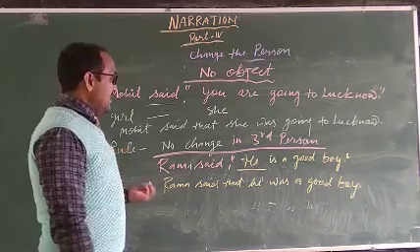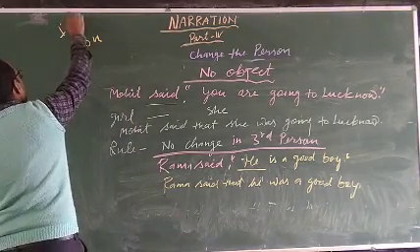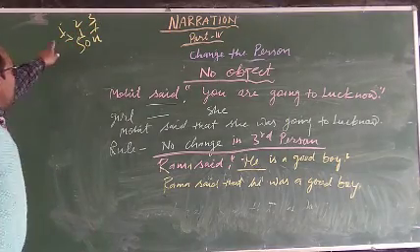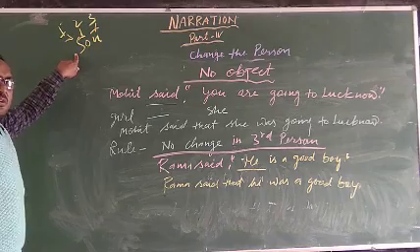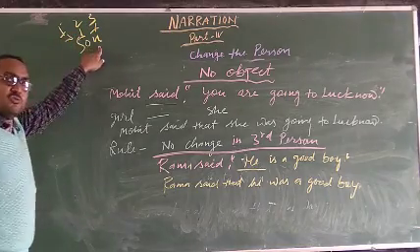Some students learn this rule like the SON formula, SON 1, 2, 3. First person, second person, third person. It means first person changes according to reporting subject, second person changes according to reporting object, third person no change.